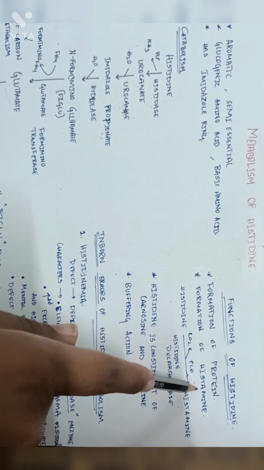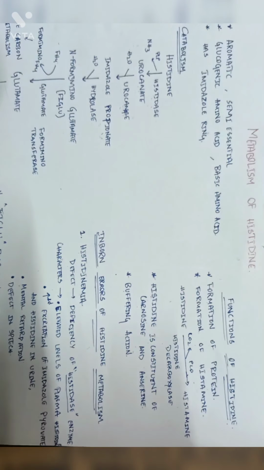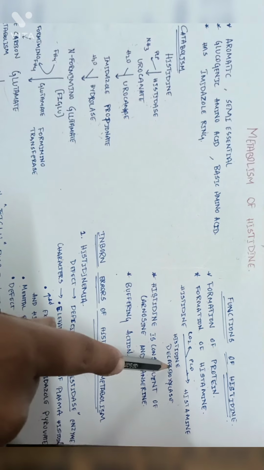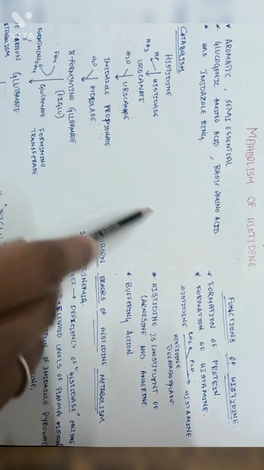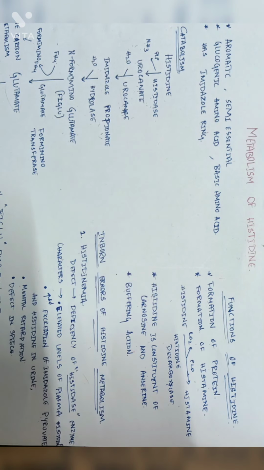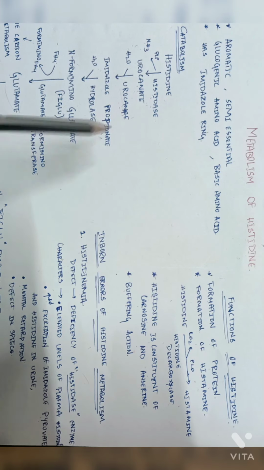Then the formation of histamine. Histidine gives histamine on decarboxylation by the enzyme histidine decarboxylase. The major function of histamine is to reduce the blood pressure by vasodilation. Histamine regulates HCl secretion by gastric mucosa. Histamine participates in allergic and inflammatory reactions.